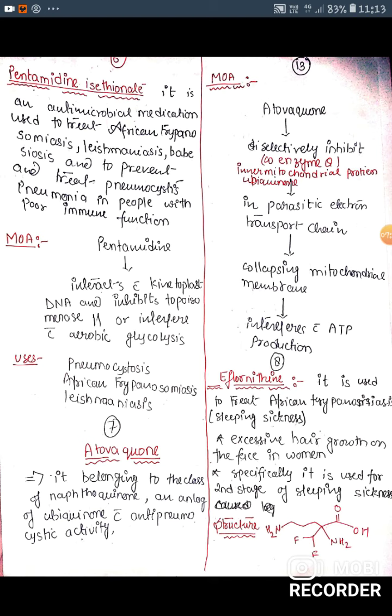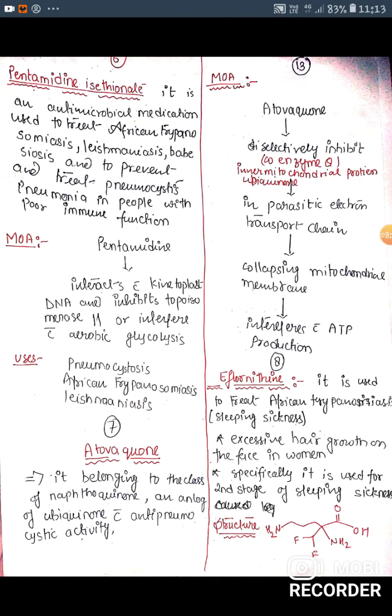Next drug is atovaquone. It belongs to the class of naphthoquinone, an analog of ubiquinone with anti-pneumocystis activity. The mechanism of action of atovaquone is that it selectively inhibits coenzyme Q, the inner mitochondrial protein ubiquinone, in the parasitic electron transport chain and collapses the mitochondrial membrane. That way it interferes with ATP production and causes a bactericidal effect.